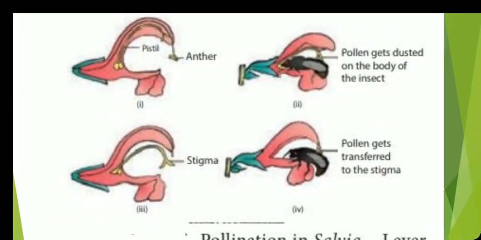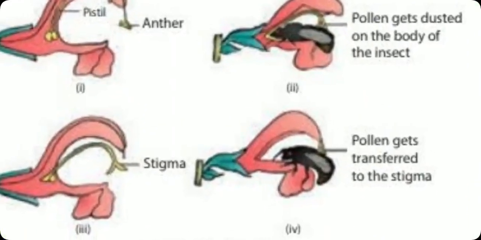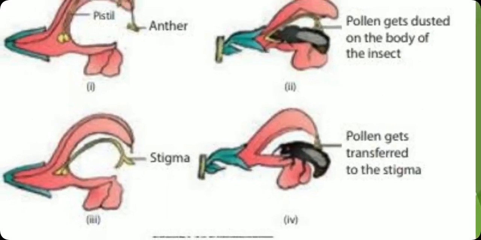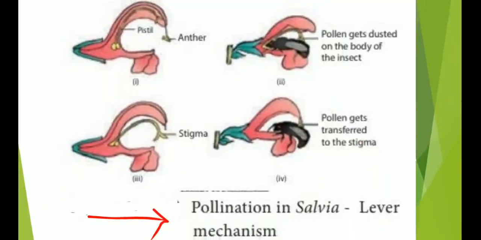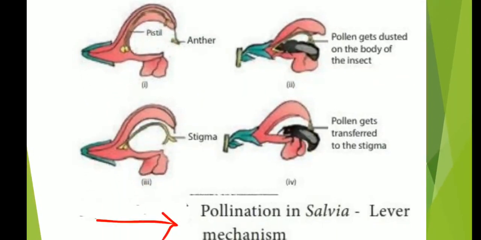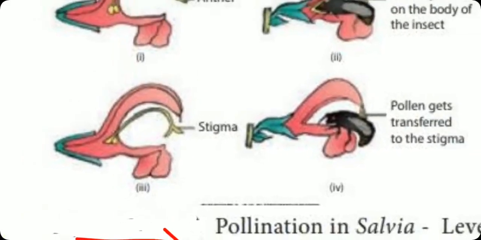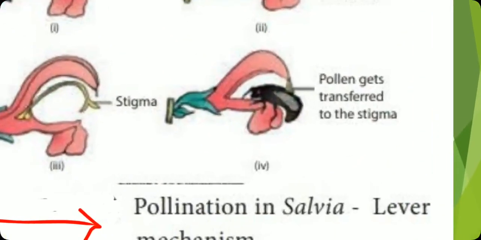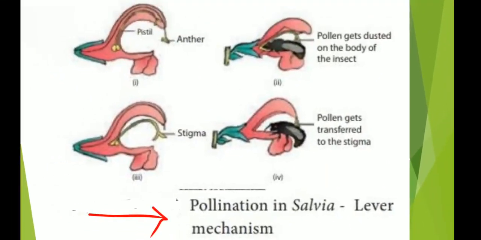It makes a hood-like structure, and in the second one, whenever the insect comes, some of the pollen grains get rubbed off onto the body of the insect. As I showed you in the previous picture, the anther sticks onto the body of the insect. Then the stigma, as it is also sticky, catches the pollen grains from the insect's body. This is called pollination in salvia, and this is a lever mechanism.